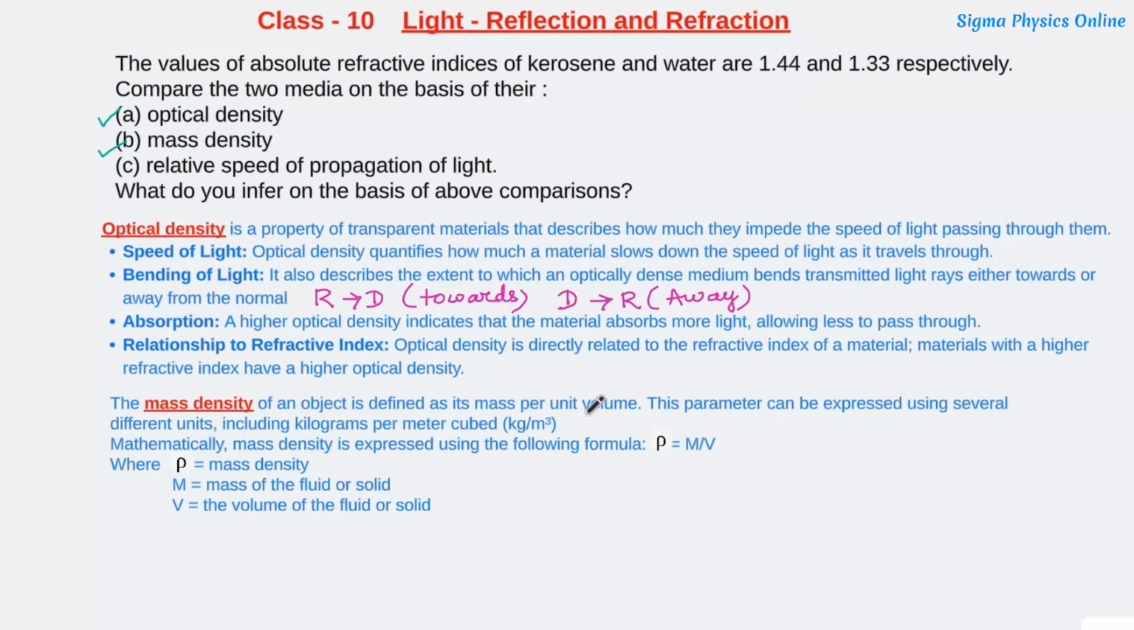Mass density is defined as the mass per unit volume. This parameter can be expressed using different units such as kilogram per meter cube. Mathematically, mass density is expressed using the formula rho is equal to m by v, or mass per unit volume, where rho is the mass density, m is the mass of the fluid or solid, and v is the volume of the fluid or solid.